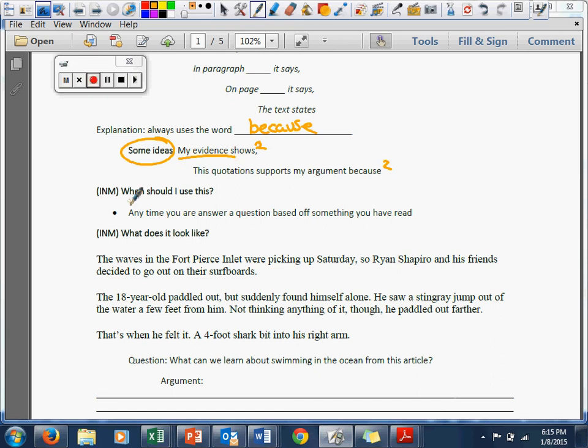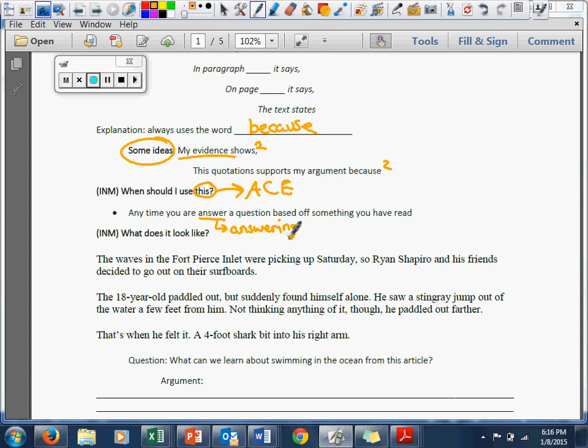So when should I use this? And this is a pronoun that's replacing a. I'd like you to circle that, draw that arrow, and make that ace notation. And we're going to use it anytime you are answering a question based off something you've read. You'll notice that I made a typo here. Please correct this. Answering a question based off something you have read.